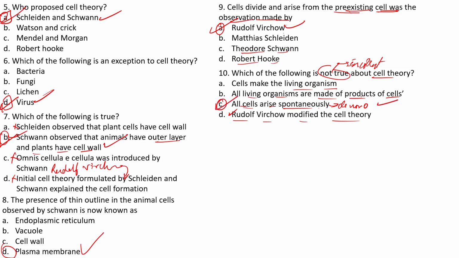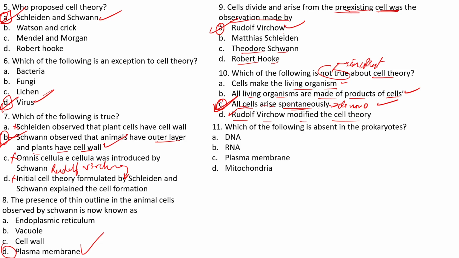We know this. The next one, the B statement, is: all living organisms are made up of products of cells. Exactly, a true statement. And cells make the living organism. It is also a true statement. But the false or incorrect statement we have is option C, all cells arise spontaneously. That is the wrong statement. Hence C is our answer.